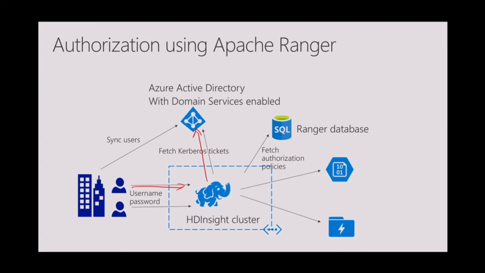Then it will go to Ranger and ask whether this user has permissions to the resources he wants to run. If Ranger says yes, then HDInsight goes and executes the job. If Ranger says no, then HDInsight will throw an error to the user saying you are not authorized to access these resources. And we'll see a demo for that one too.